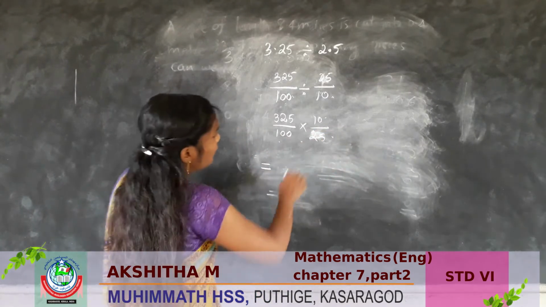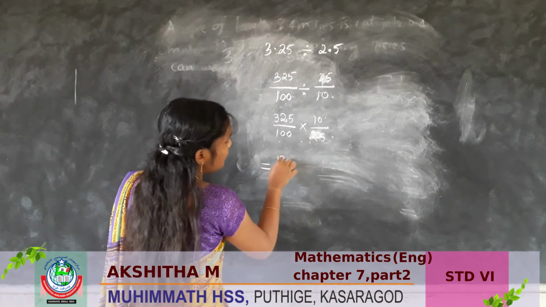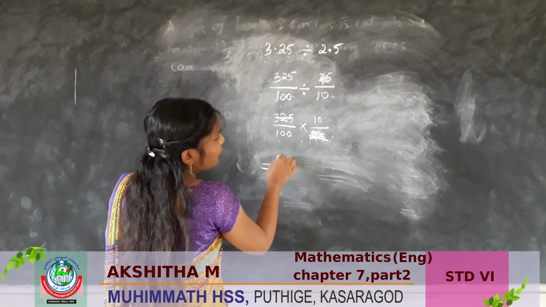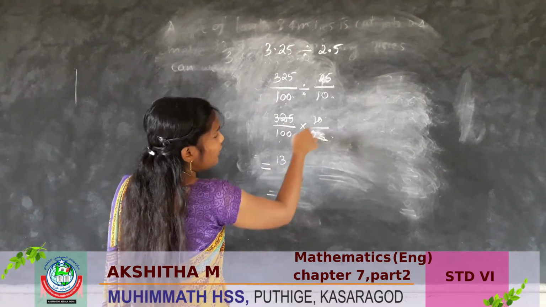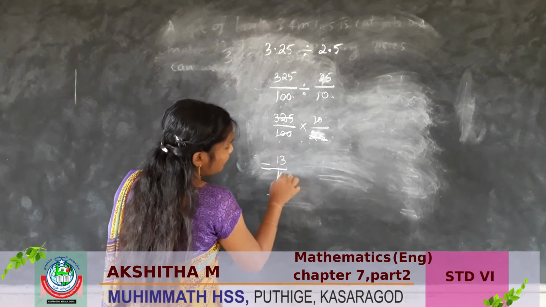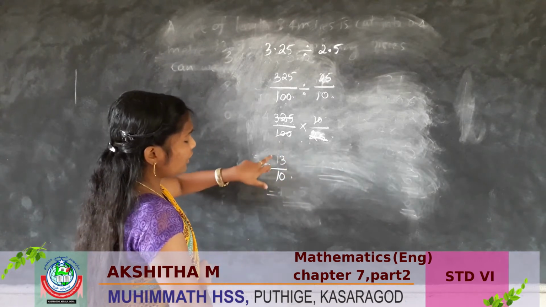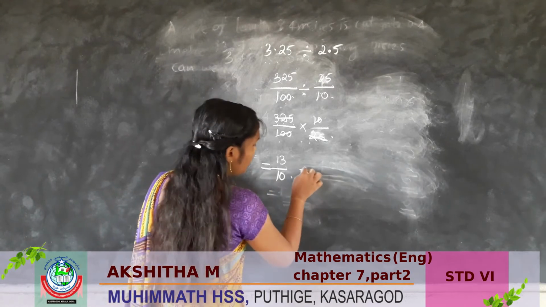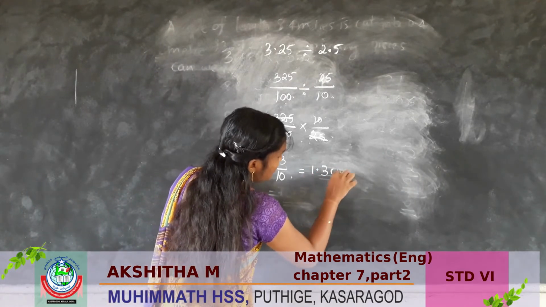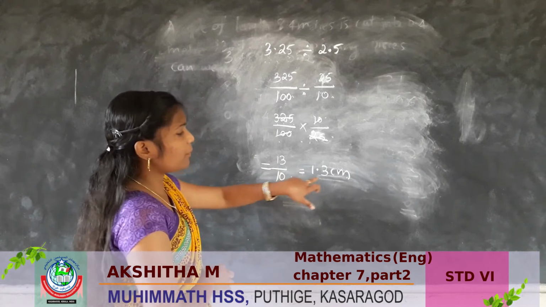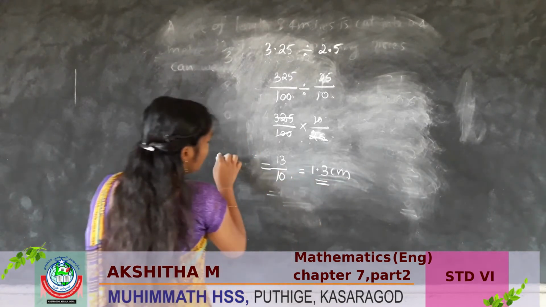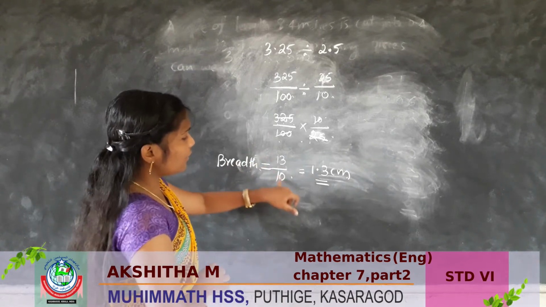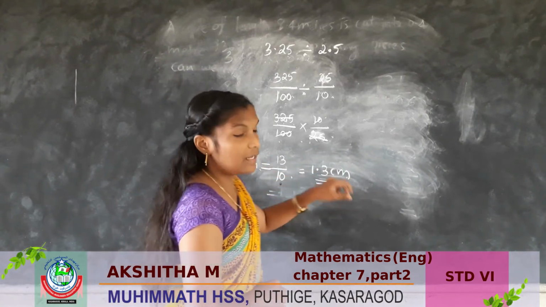So here 25 13 times 325. 10 times 100. So we can write like this, 13 by 10. 13 by 10 means 1.3 centimeter. So breadth of this rectangle is 1.3 centimeter.